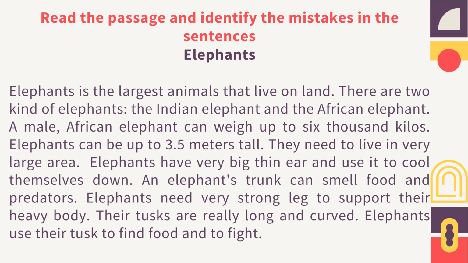Elephants. Elephants is the largest animals that live on land. There are two kinds of elephants, the Indian elephant and the African elephants. A male, African elephant can weigh up to 6,000 kilos. Elephants can be up to 3.5 meters tall. They need to live in very large area. Elephants have very big thin ear and use it to cool themselves down. An elephant's trunk can smell foods and predators. Elephants need very strong leg to support their heavy body. Their tusks are really long and curved. Elephants use their tusk to find food and to fight.